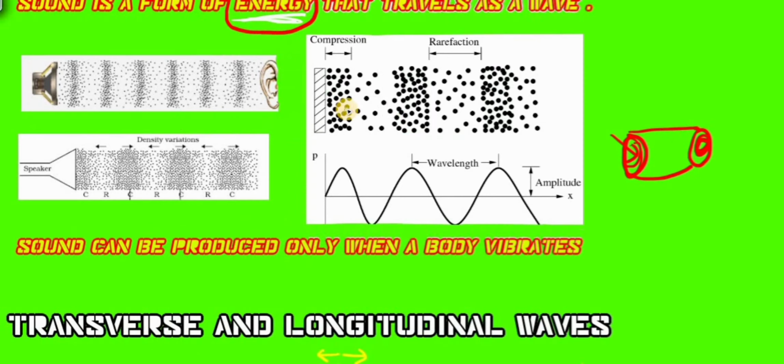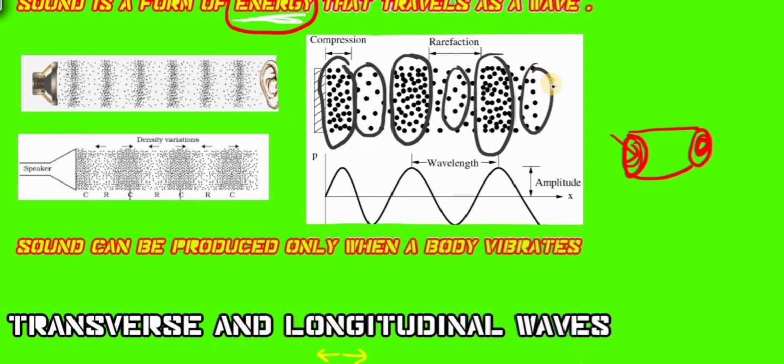Let's come back to this picture. In this particular area, you can see that there is high density. Density means how densely the particles or molecules are packed together. There is a large amount of molecules here, so they are compressed. That is the reason why we call those areas compressions. In these other areas, the air is in normal condition, not in a very high density. Such an area is called a rarefaction.